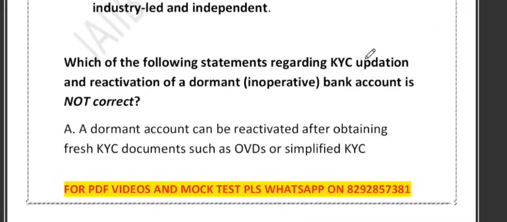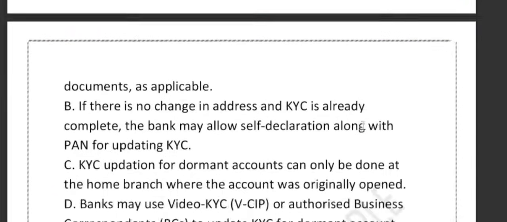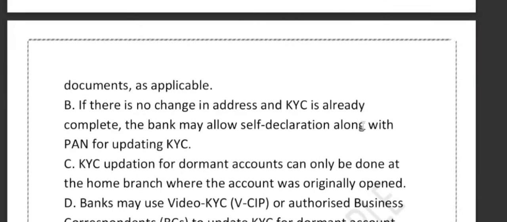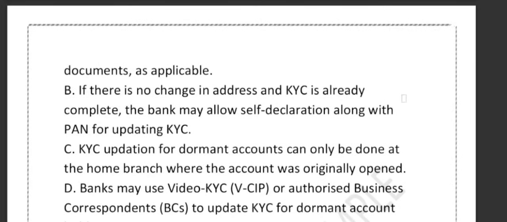Now have a look at the third question. Which of the following statements regarding KYC activation and reactivation of a dormant or inoperative bank account is not correct? Again, please highlight this word not correct. Option A: A dormant account can be reactivated after obtaining fresh KYC documents like OVD or simplified KYC documents. Option B: If there is no change in the address and KYC is already complete, the bank may allow self-declaration along with PAN for updating KYC. Option C: KYC updation for a dormant account can only be done at the home branch where the account was originally opened. Option D: The bank may use video KYC or authorize a business correspondent to update KYC for the dormant account holder.